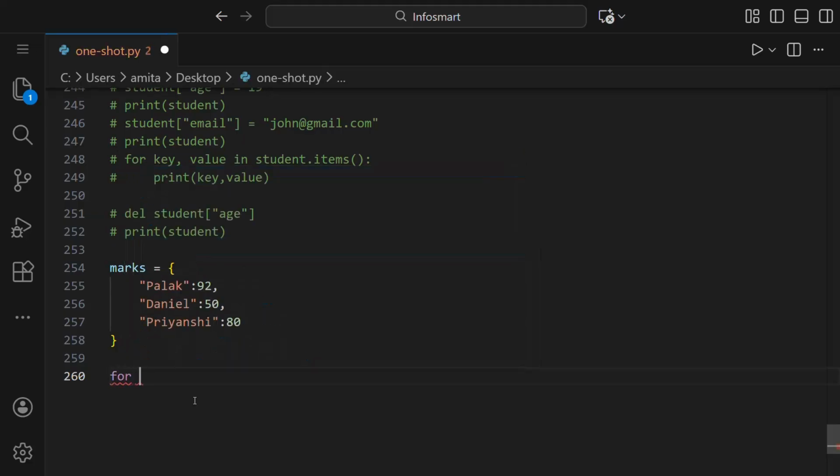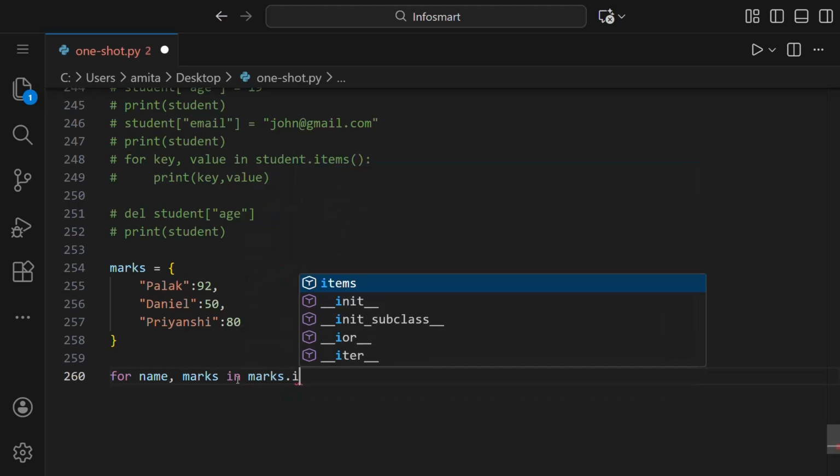We will write for name, marks. It is similar to what we have written here, key, value. So this variable is the key, and this value is just a variable. We can name it anything. So when naming name and marks here, because here we have the name and here we have the marks. So for name, marks in marks.items(),